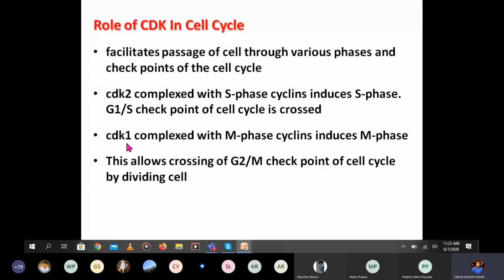Second example, CDK1, cyclin dependent kinase 1, complexed with the M phase cyclin induces the M phase and also helps in crossing the second checkpoint, the G2 M checkpoint of the cell cycle. So this is the function of the cyclin dependent kinase cyclin complex, which helps in the passage of the cell through the various phases and the checkpoints.